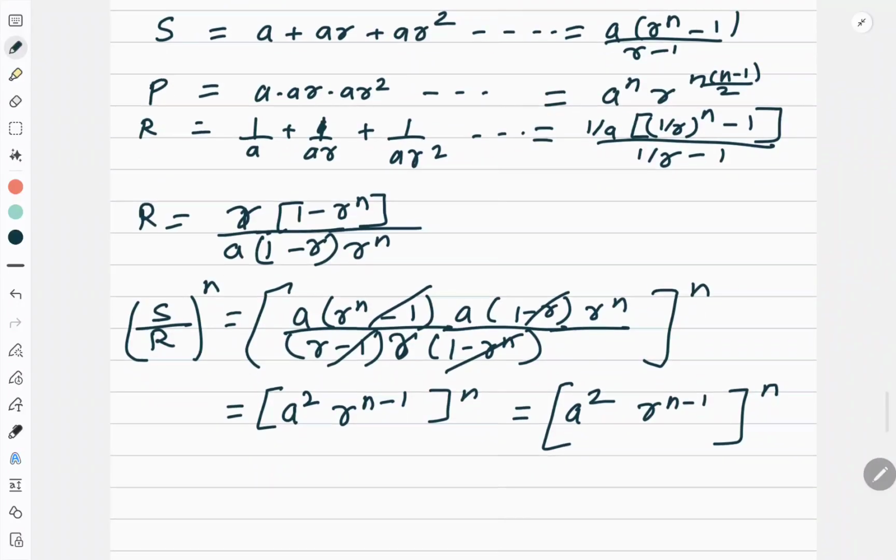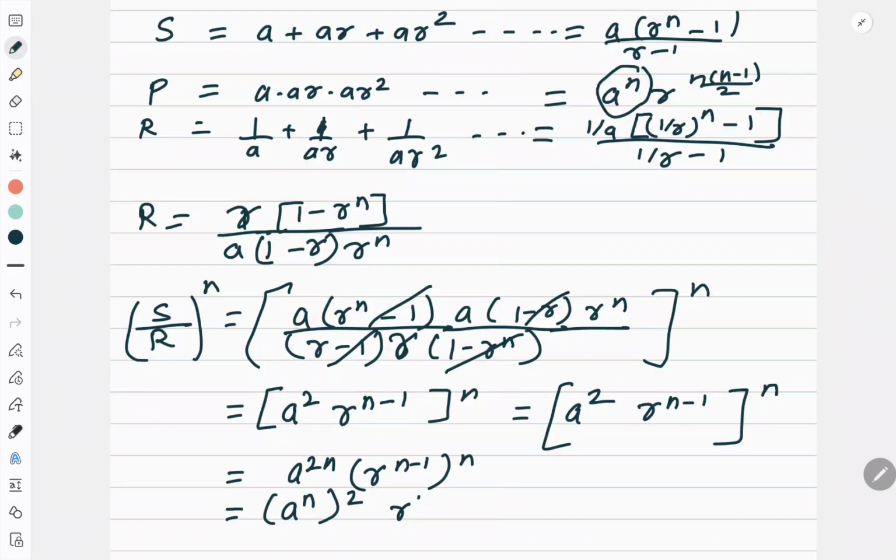So if I rewrite it as a to the power 2n and r to the power n into n minus 1. Correct? Now what is the next thing I should do? I try to write it as a to the power n, squared, because I want a to the power n. Correct?